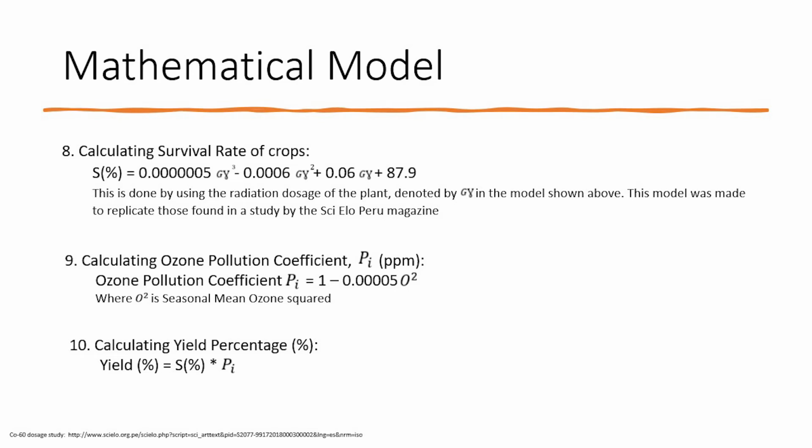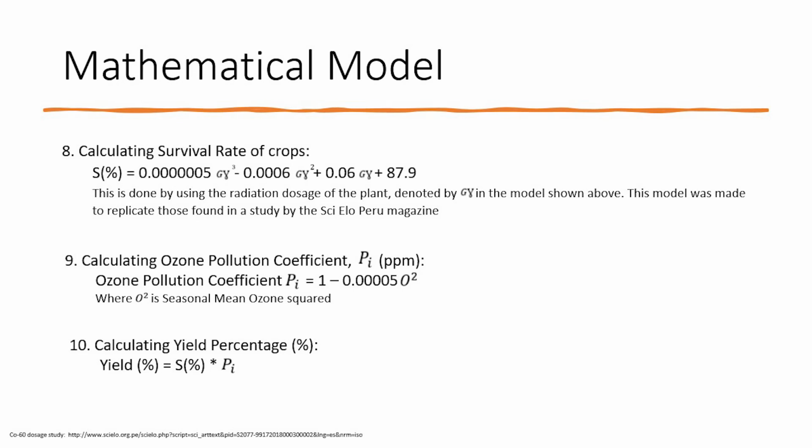Ideally, the survivability rate of crops should be high, which means that the radiation should be low, and the ozone pollution coefficient should be close to 1, which means that the seasonal mean ozone should be low. So when the radiation dosage and the seasonal mean ozone are low, consequently, the survival rate and the ozone pollution coefficient will be high. And when you multiply these together, you will get the yield in percentage of the crops, of sunflowers in this case.